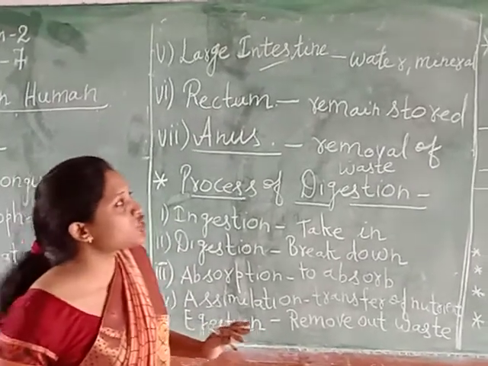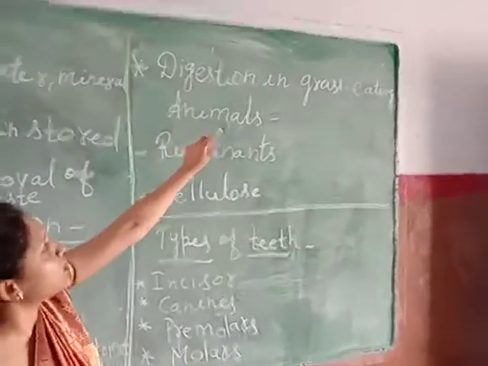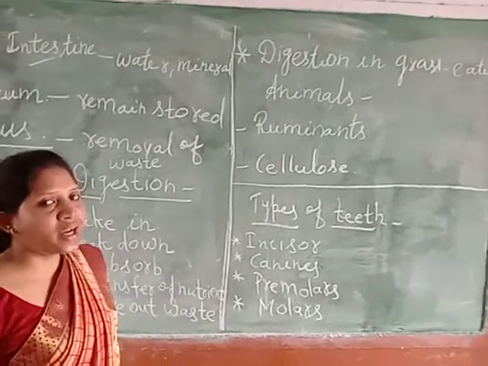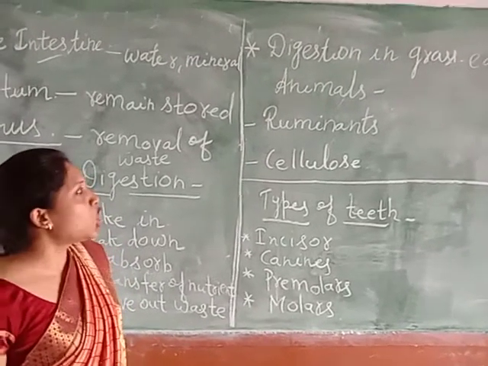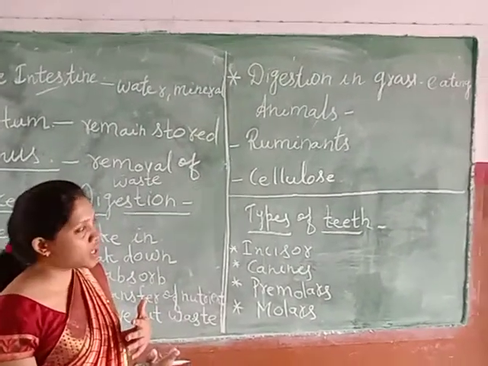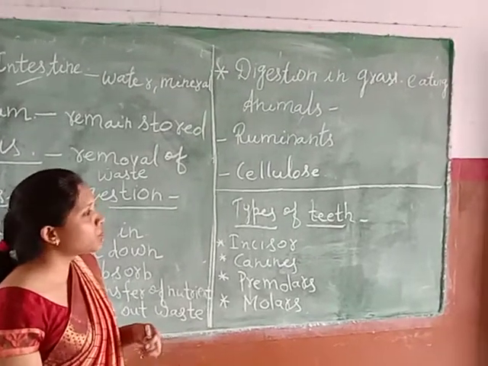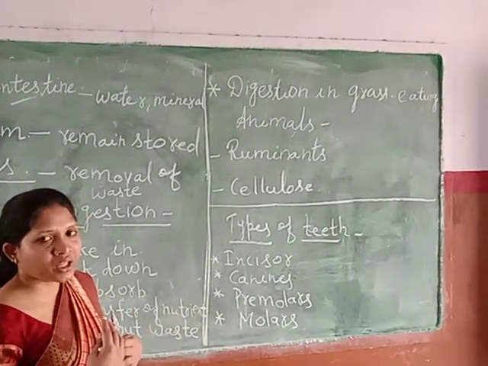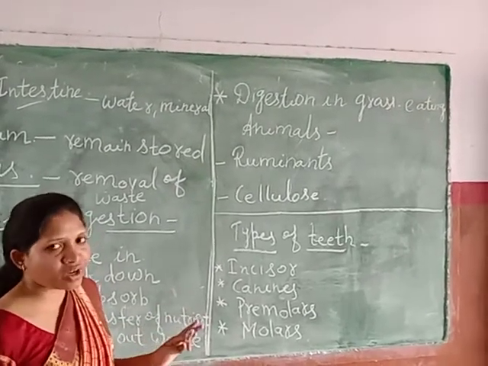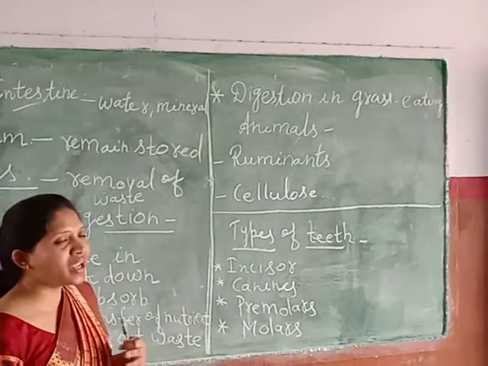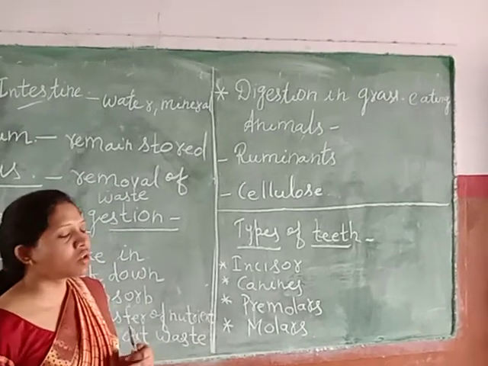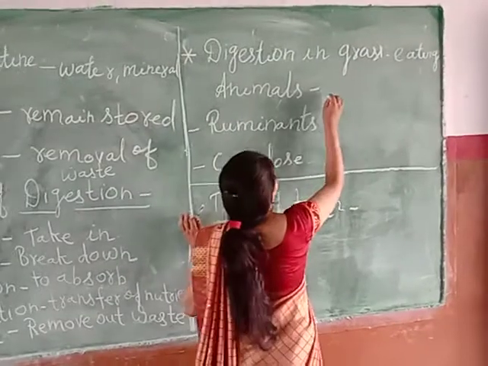Okay? Now the next topic is digestion in grass-eating animals. We know that there are many animals which eat grass. Now in these animals, a different type of digestion takes place. For example, when they are eating the grass, and after some time, when they are sitting or standing somewhere, they bring back their food into their mouth and start chewing it. That is called the chewing of cud.